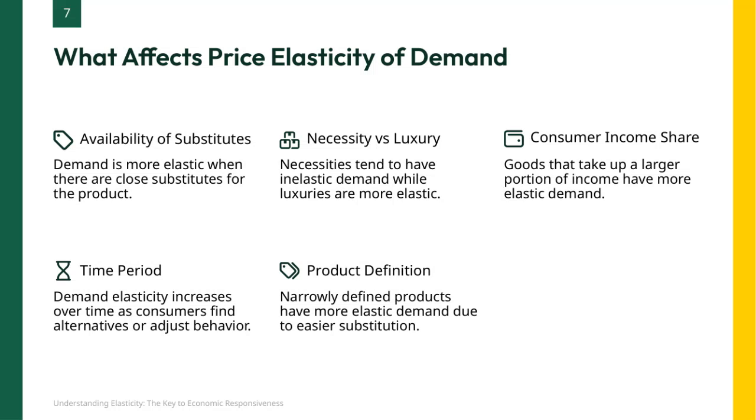Now, let's look at the main factors that influence the price elasticity of demand. First, the availability of substitutes plays a crucial role. When there are close substitutes for a product, consumers can easily switch if the price changes, making demand more elastic. Next, we have necessity versus luxury goods. Necessities tend to have inelastic demand because people need them regardless of price, while luxuries are more elastic since they are more sensitive to price changes.